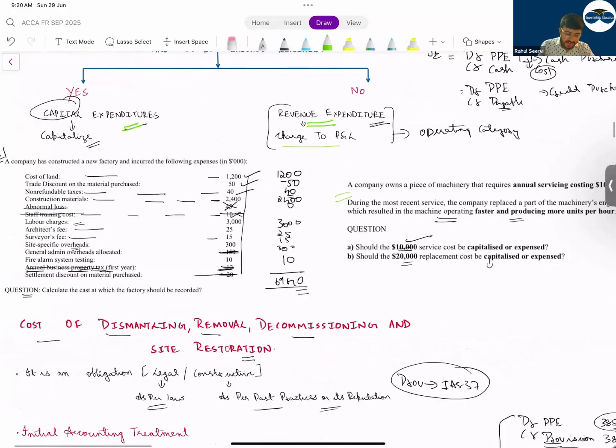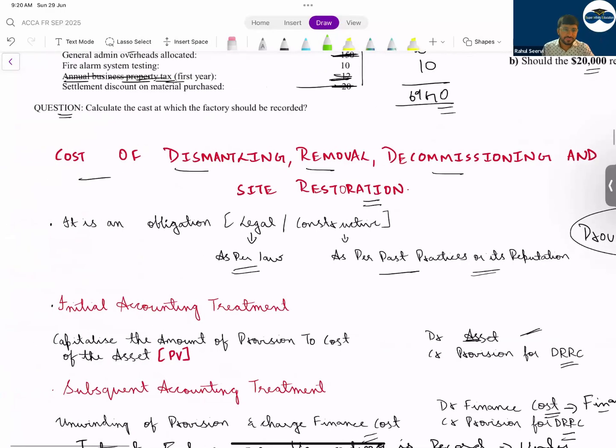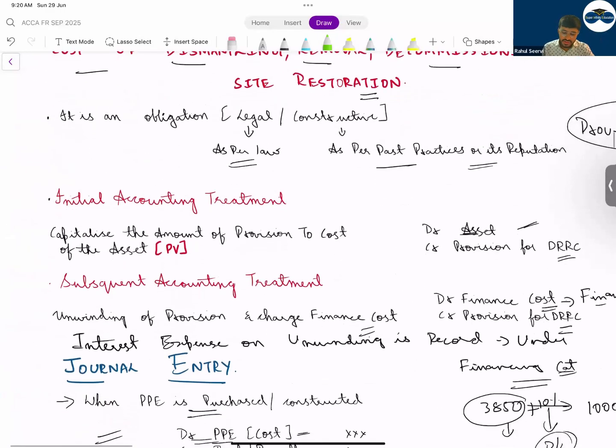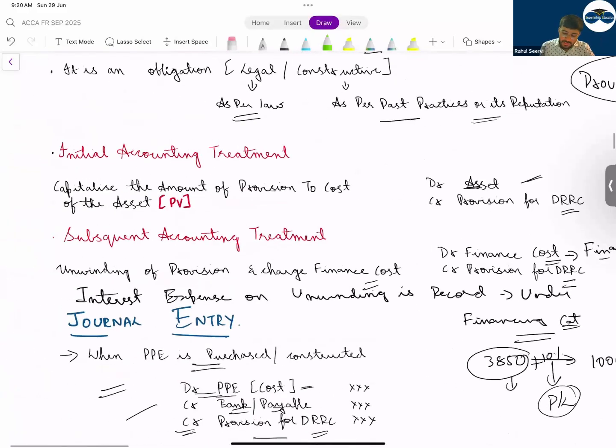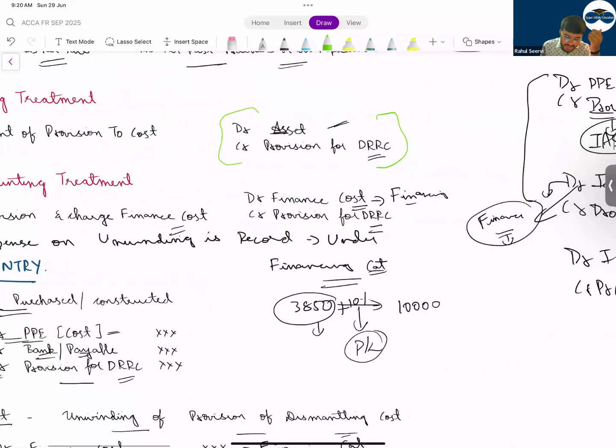Then we started our discussion regarding cost of dismantling. In this, what we had discussed? What is the journal entry? Debit asset, credit provision. Whatever value will be there after 10 years, you will discount and include in the cost of the asset and you will record provision. After recording this, what will you do? You will increase the value by charging what? Finance cost. Where will this finance cost be recorded? Finance cost will be recorded in financing category. Do understand that it will be recorded in financing category.